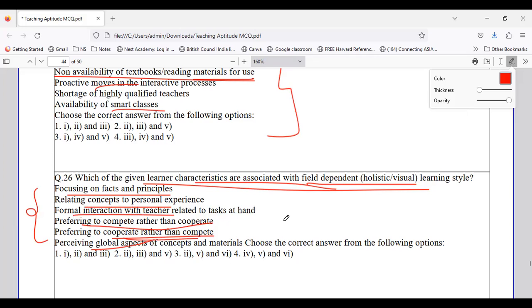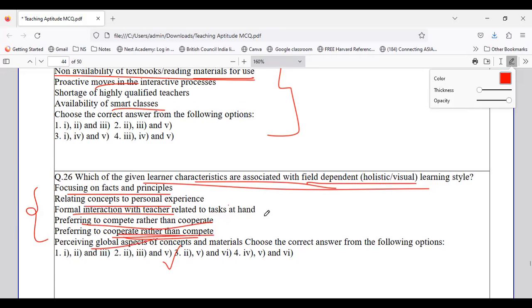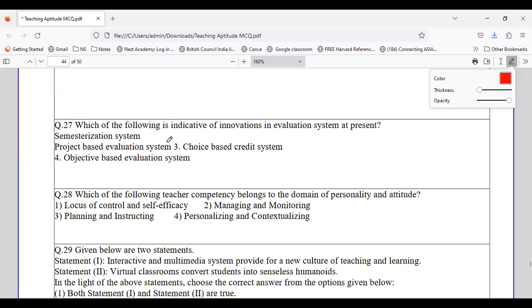Okay, so from the given choices, that is option number 3. It is talking about the factors such as relating the concepts to personal experience. Yes. It is talking about cooperating rather than to compete, and it is talking about perceiving global aspects of concept and material. Okay. Coming to question number 27, which of the following is indicative of innovation in evaluation system?